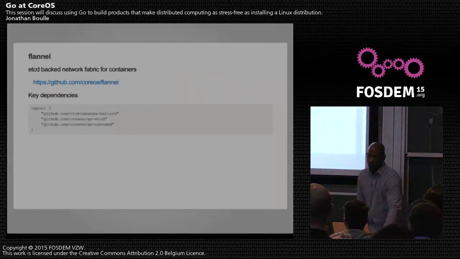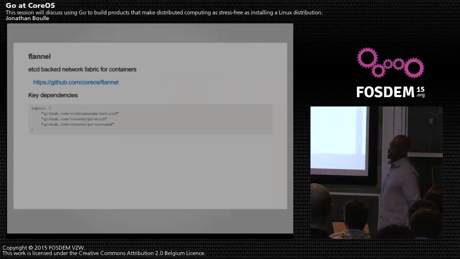All right. So Flannel is our other project that we've built, and this one gets into some low-level stuff. We use the syscall package quite a bit in Flannel. It drove a lot of people crazy, and luckily we found the netlink library that pretty much solved a lot of the problems that we wanted to solve.